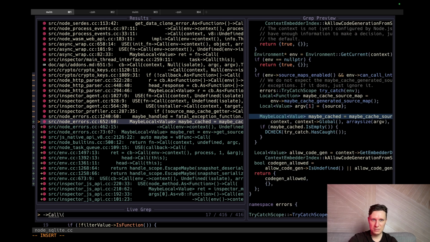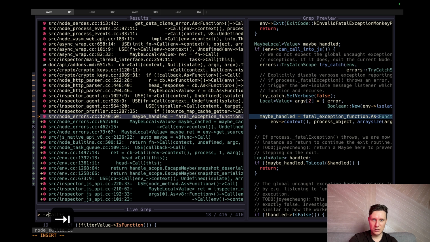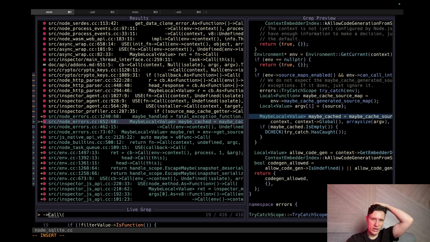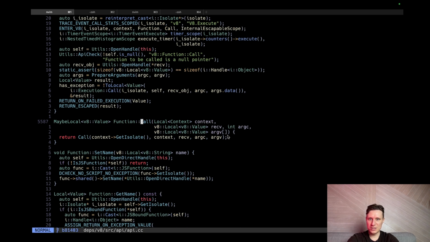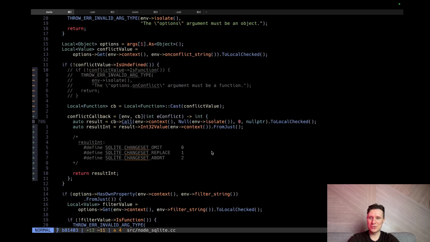Maybe I need to create an array of arguments, because in JavaScript input arguments are just an array, and I need to pass something to this array. Yeah, in JavaScript all function arguments are in an array, and so this is the array, but I don't know what's the second one. Okay, this we'll discover next time because it will take some time.